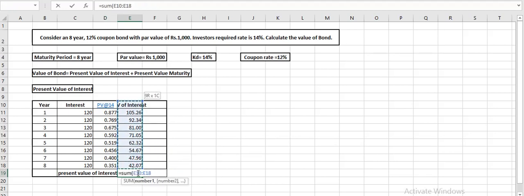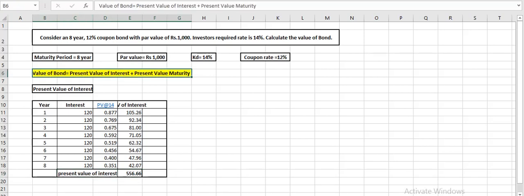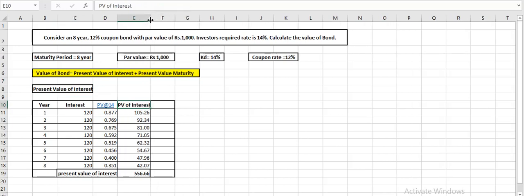So now we have come across the first part, which is present value of interest. The first part is over. To calculate the value of bond, we have completed the first part, which is present value of interest. Now for the second part, which is present value of maturity value, we can do it here. That is present value of maturity amount.